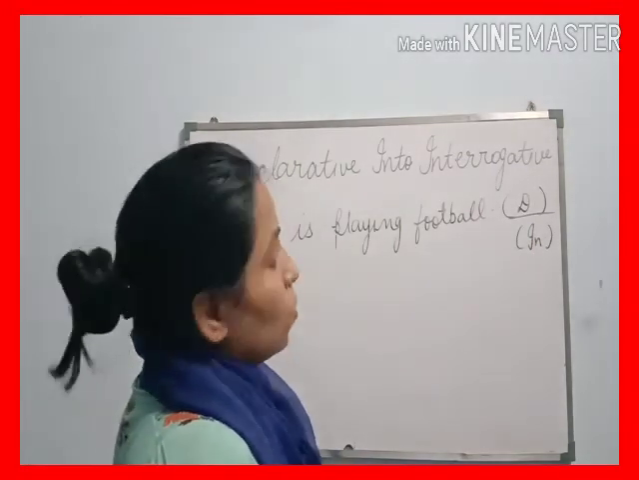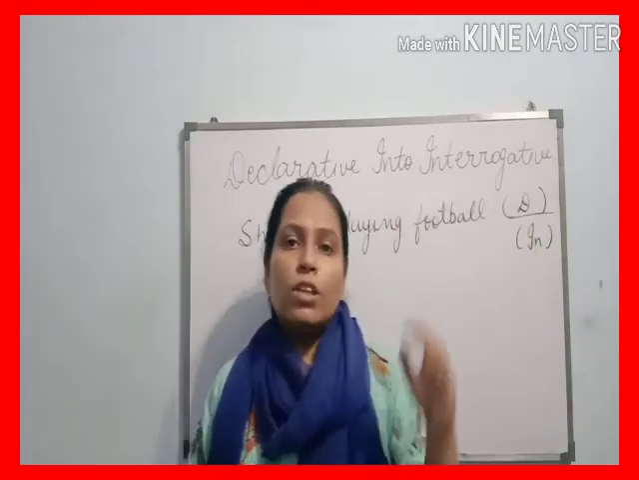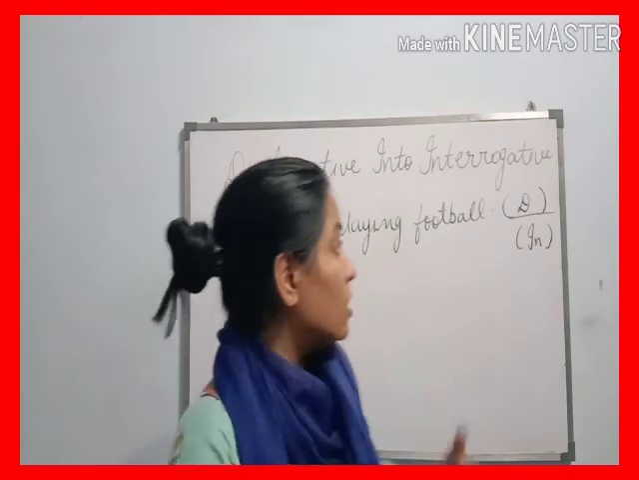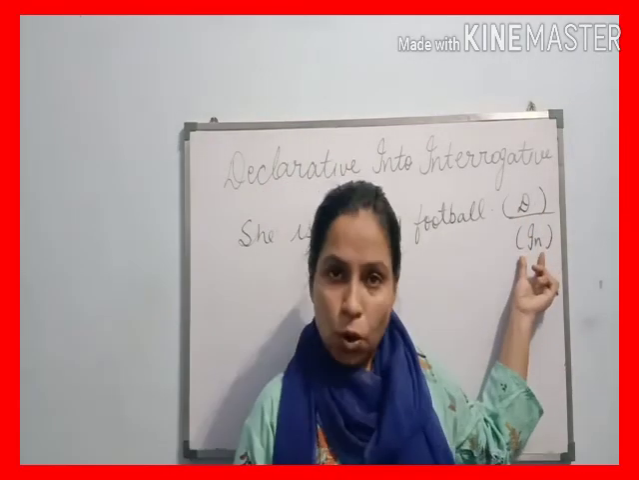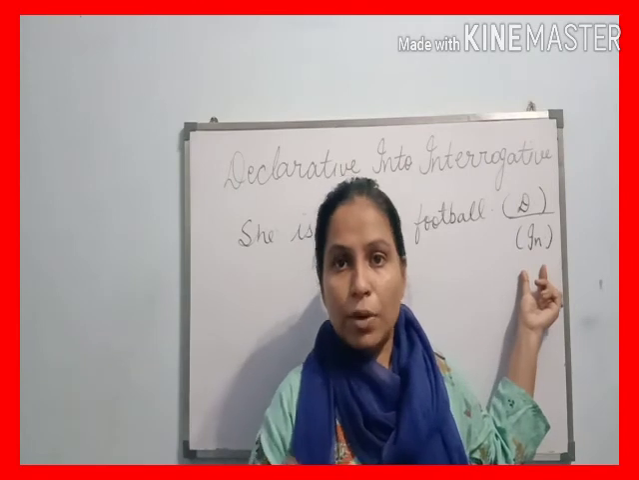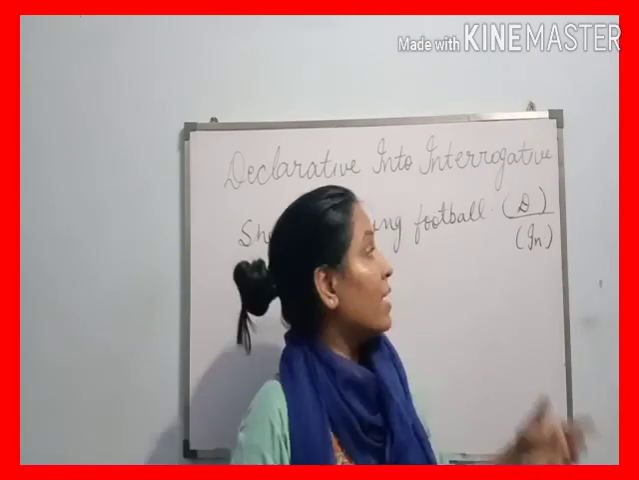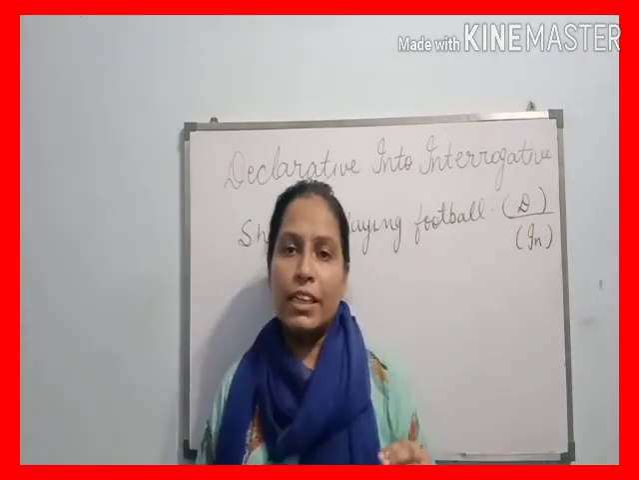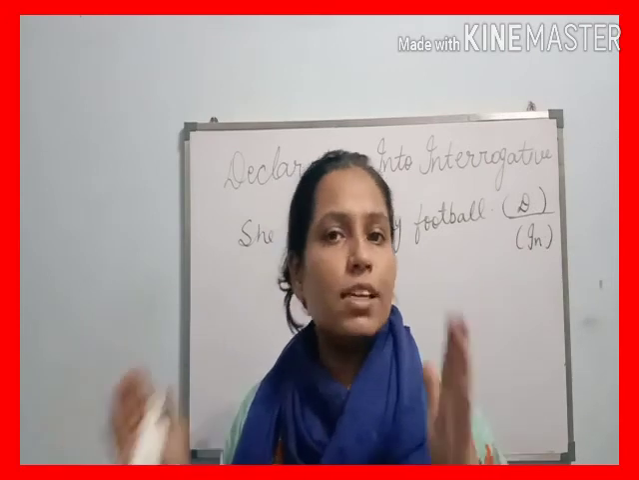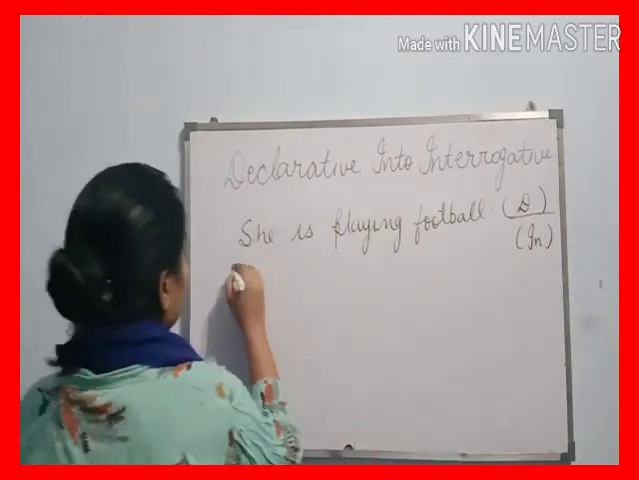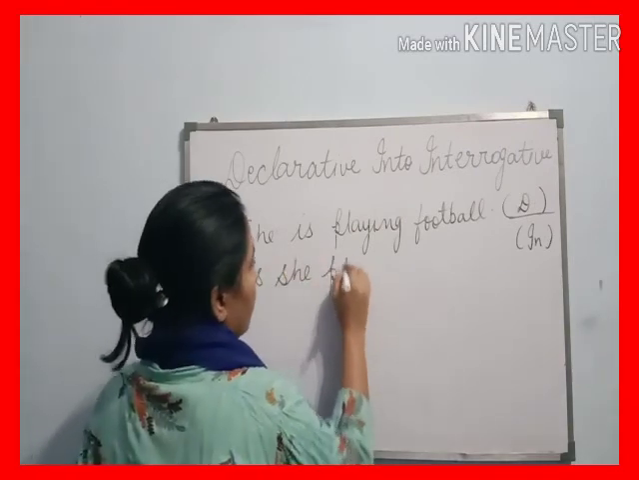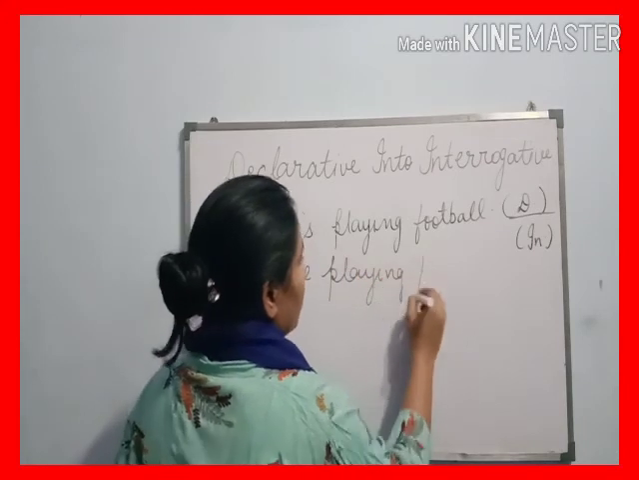As I told you when I explained the interrogative sentence, an interrogative sentence begins with two types: a WH word and an auxiliary verb. So when we change a declarative sentence into an interrogative, we begin the sentence with the auxiliary verb. This means that when we change a declarative sentence into an interrogative, we start from the auxiliary verb. So I write here: is, after that she playing football,